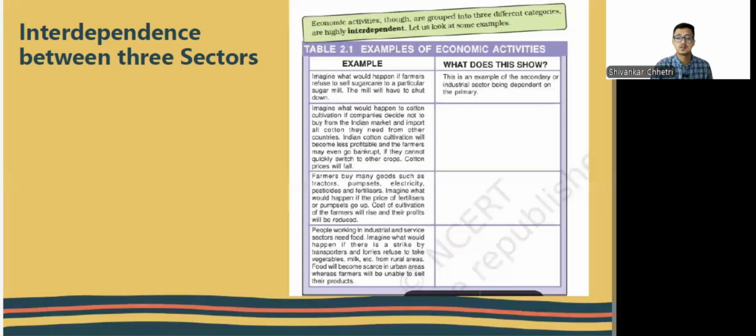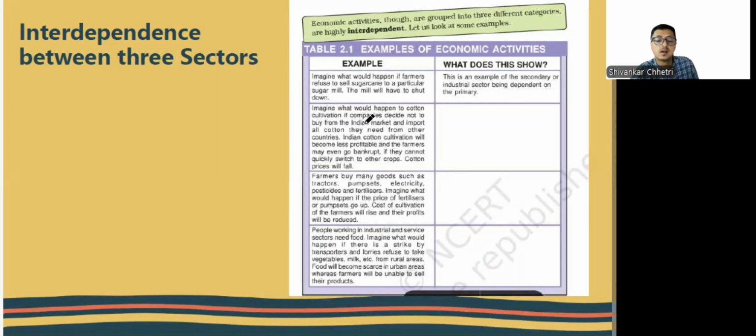So there is a table given over here which shows the interdependence between the three sectors, right? What would happen to cotton cultivation if companies decide not to buy from Indian markets and import all the cotton they need from other countries? Indian cotton cultivation would be less profitable, and the farmers may even go bankrupt if they cannot quickly switch to other crops. Cotton prices will fall.